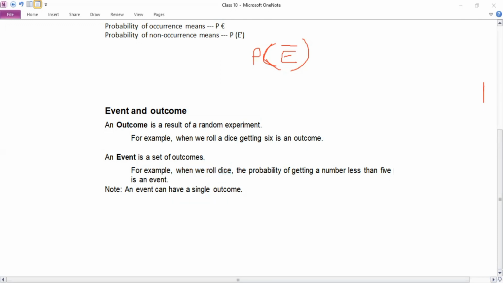Then there are types of probabilities. There are basically three types of probabilities, rather we can say two types of probability, not three exactly, but we can call it as two types. There is theoretical probability and experimental probability. Theoretical and experimental.